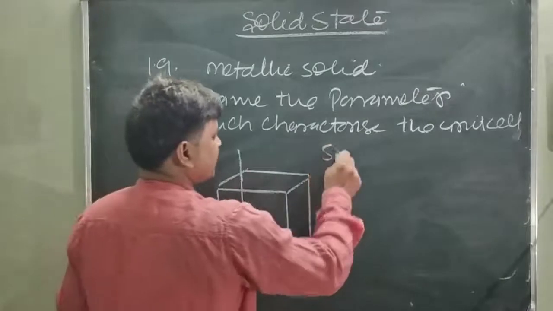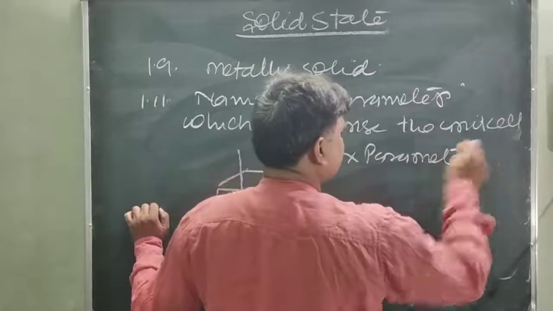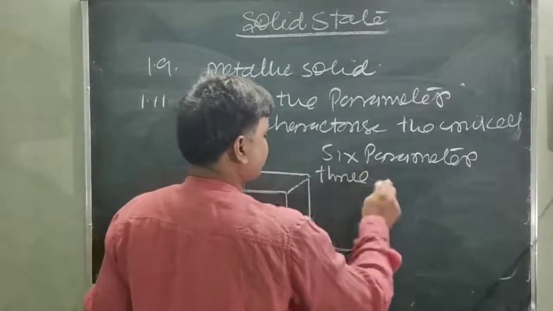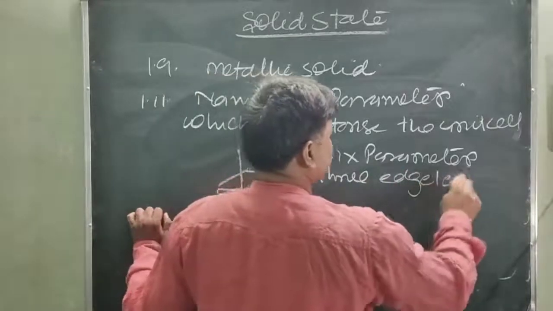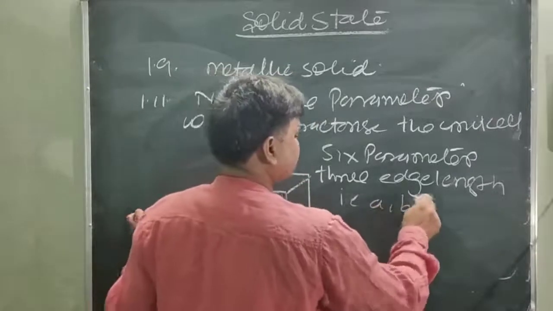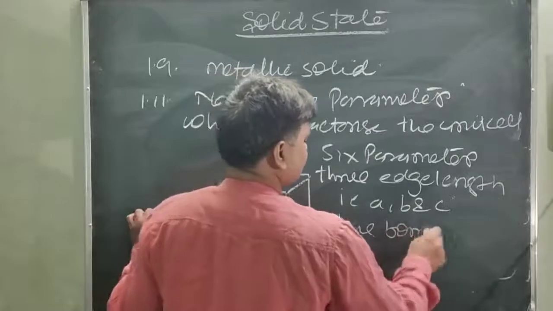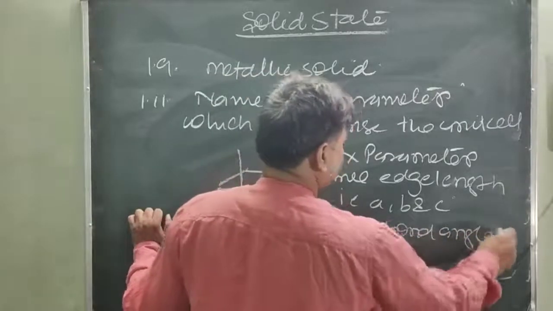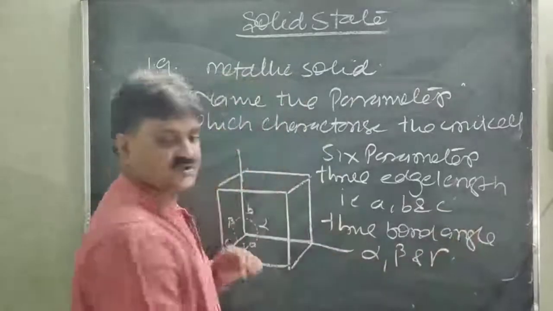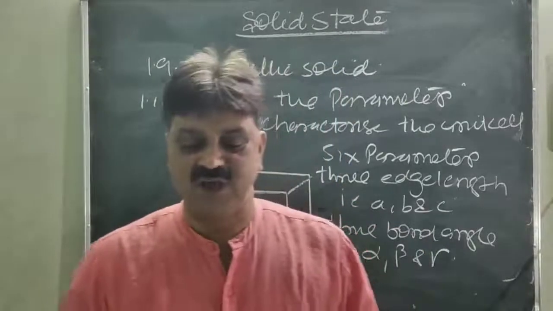So 6 parameters characterize the unit cell: 3 edge lengths a, b and c, and 3 bond angles alpha, beta and gamma. Is it clear?